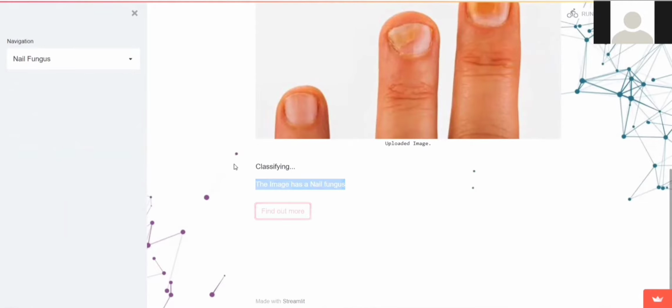Here, you have a list of doctors. For example, I want to consult Dr. Neha Singh. Here's her specialization, clinical dermatology. I click on view profile and now I have some info about her.